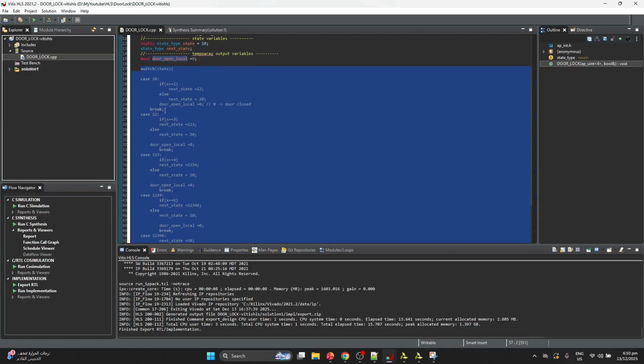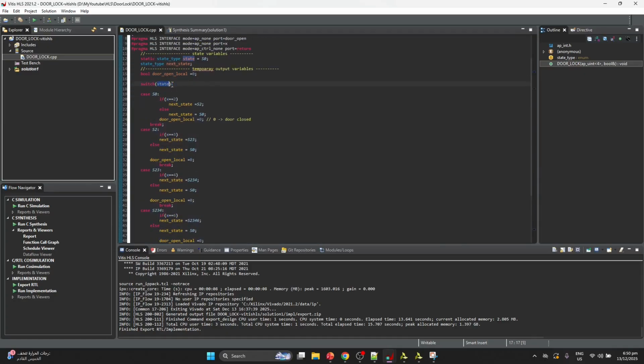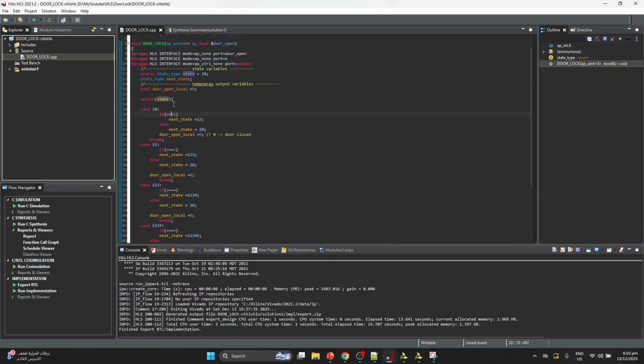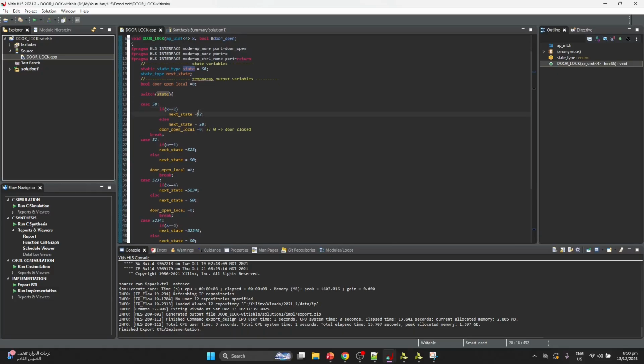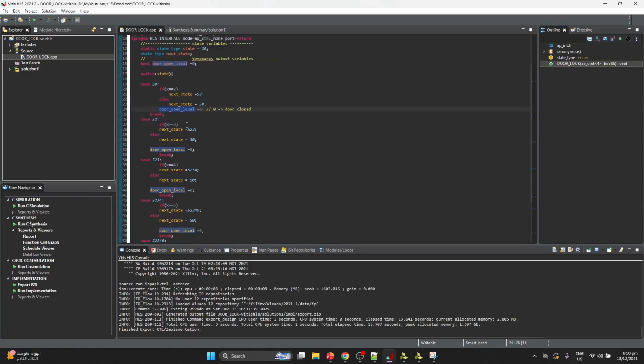Then we enter our actual state machine code. Initially the state is S0, and if the input is 2, then it will jump to the S2 case, otherwise it will remain in the S0 case, and the door local variable will be 0.